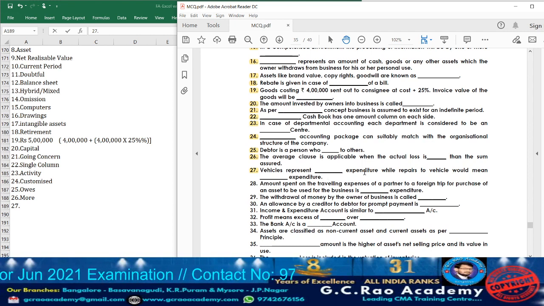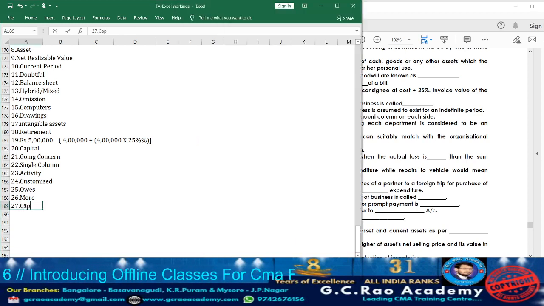And whatever repairs are incurred on that particular vehicle, to maintain the vehicle in good condition, that expenditure we are going to call it as what? Revenue expenditure. So the answer is capital, revenue. So take down the answer. Capital, revenue.